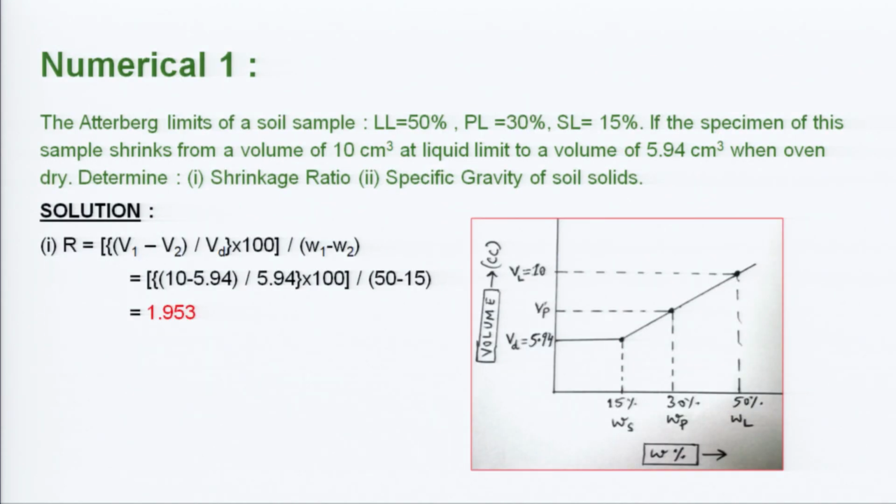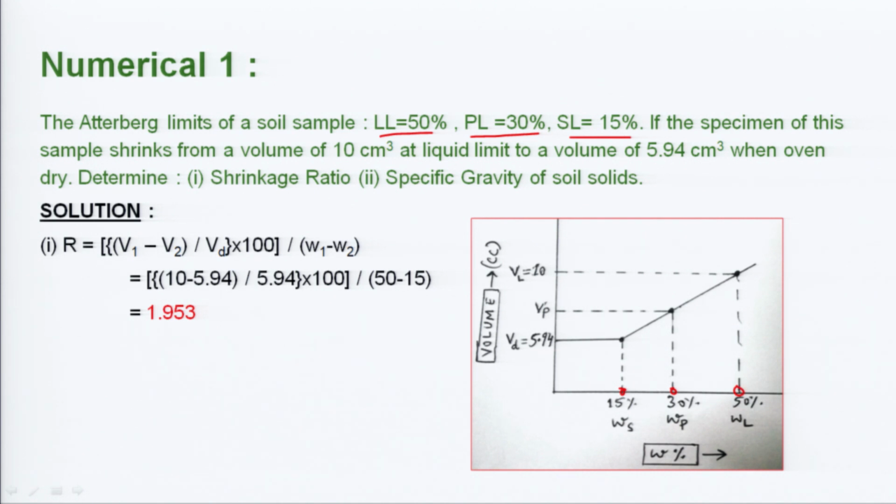Now, going on to this numerical, see here that the liquid limit is 50%, the plastic limit is 30%, and the shrinkage limit is 15%. Understand that in these numericals you have to simply plot the diagram, and after you plot it, it is much easier to proceed further.